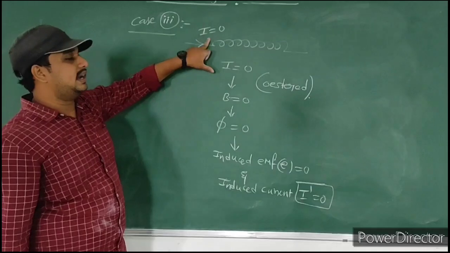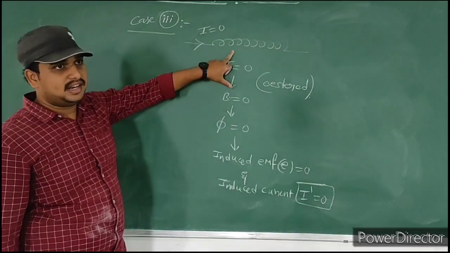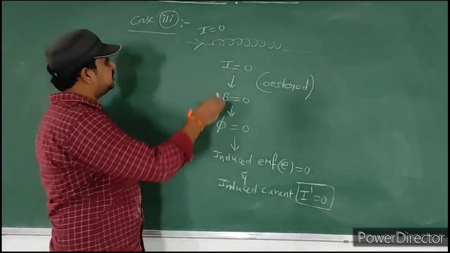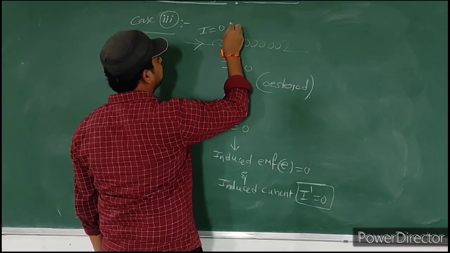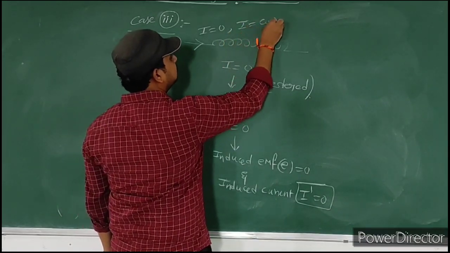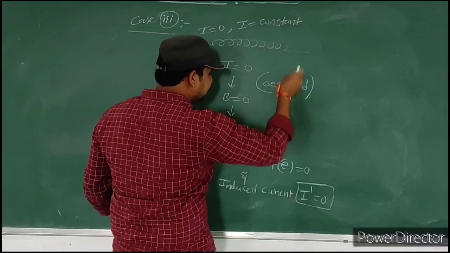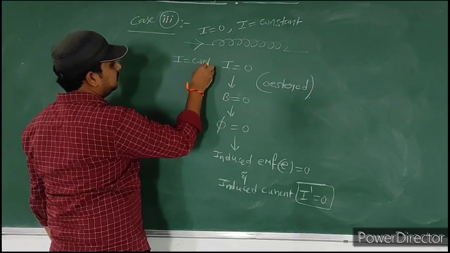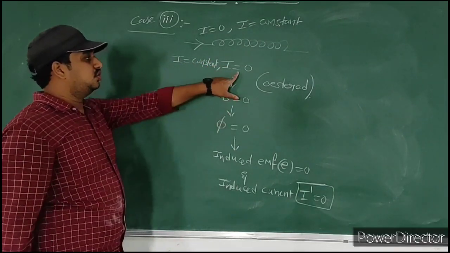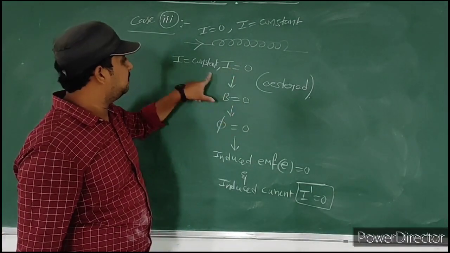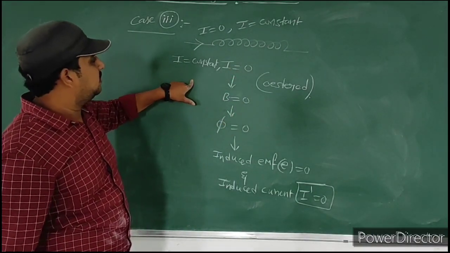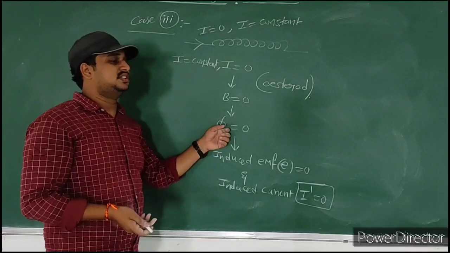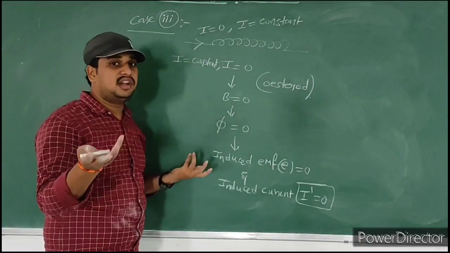If there is no electric current passing through the conductor, then definitely magnetic field is 0. And one more thing, not only 0, if the current is constant also, if this current does not change, the magnetic field does not change.